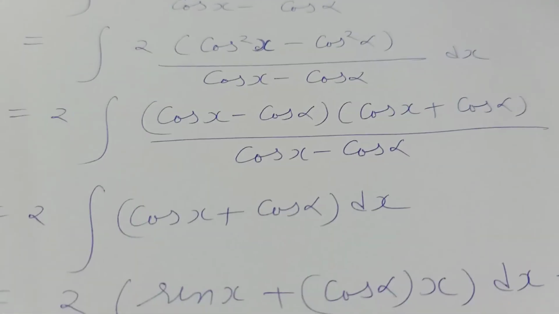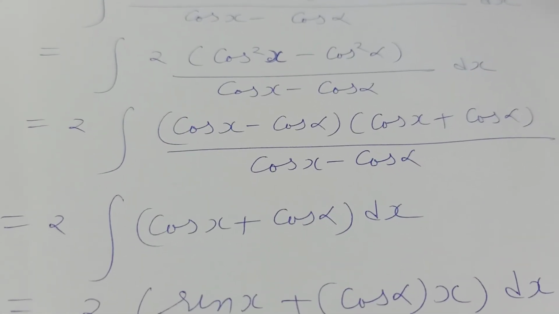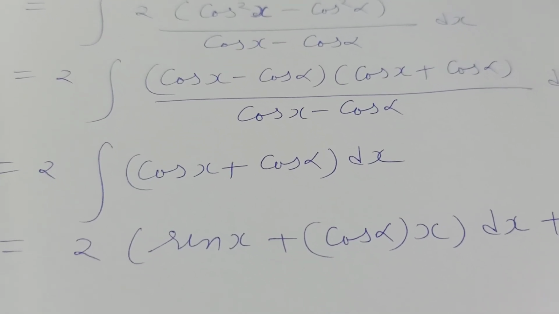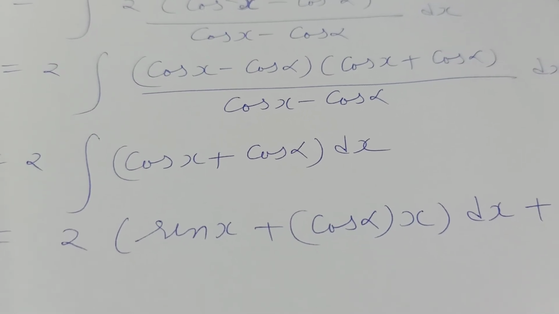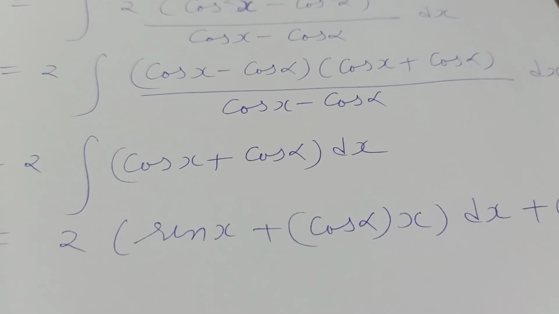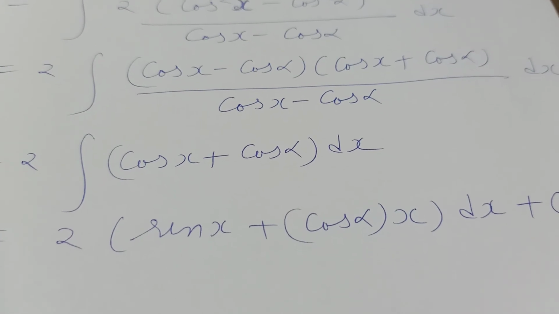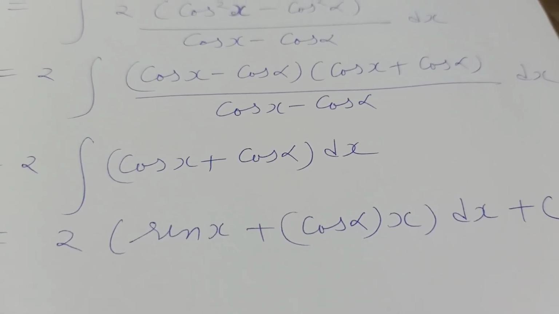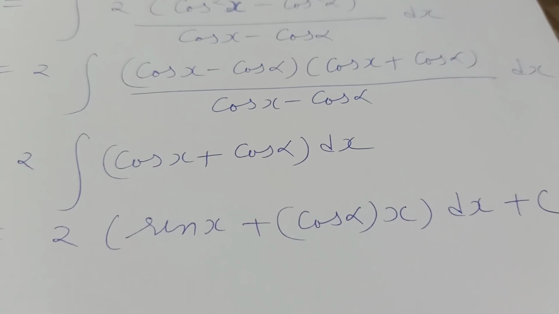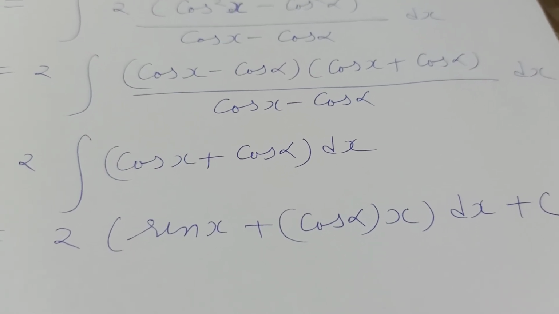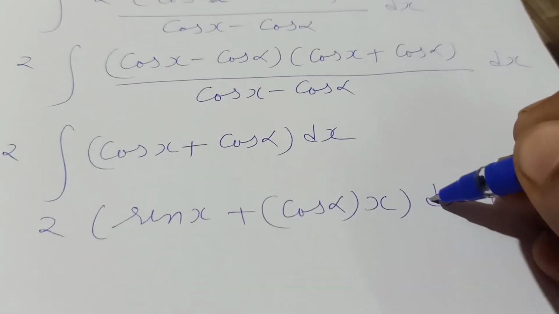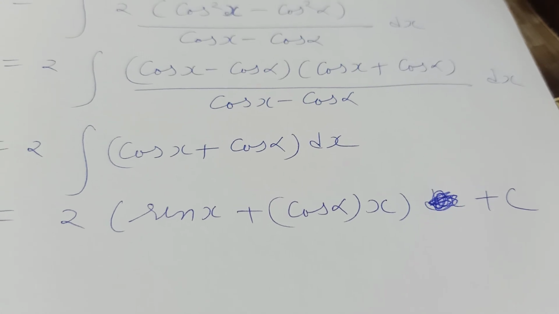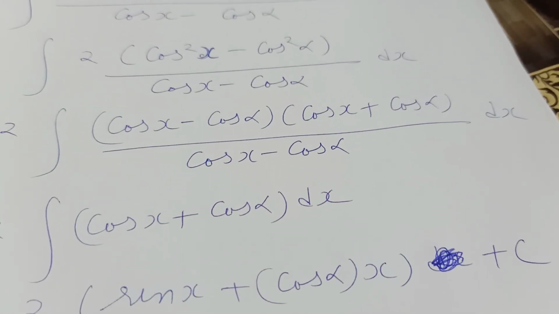After simplifying, we will get 2 times cos x plus cos alpha, and now we can integrate it using that formula. So we will get 2 sin x. Now here cos alpha is constant, so we will see it as cos alpha into 1, and we will integrate 1. That will give us x. So the answer will be 2 sin x plus x cos alpha, plus c. So this completes the solution.